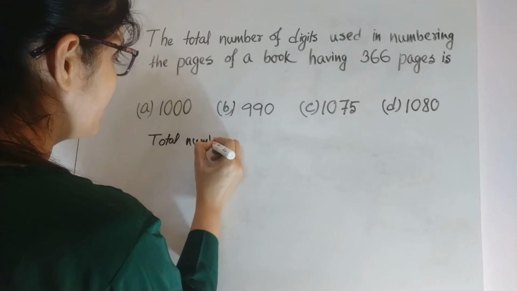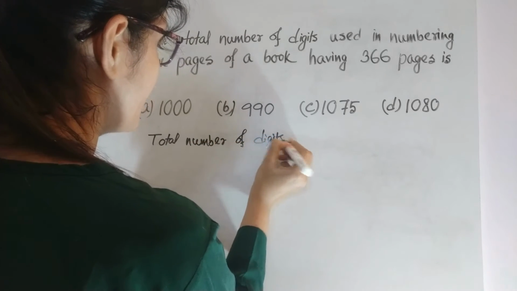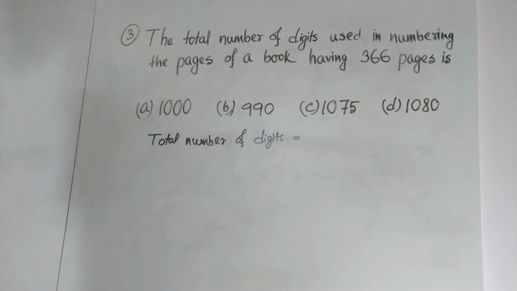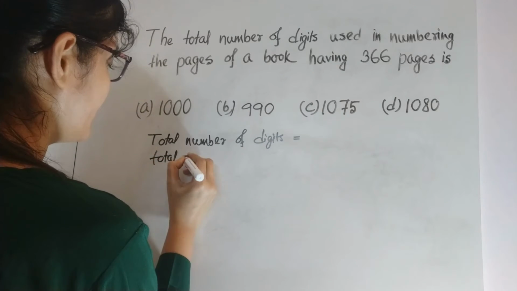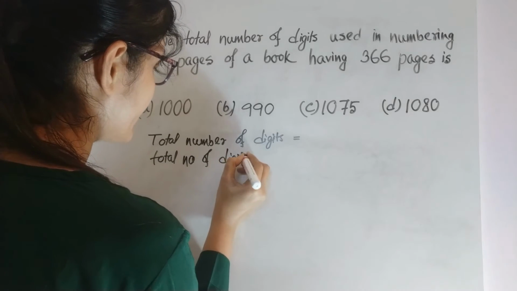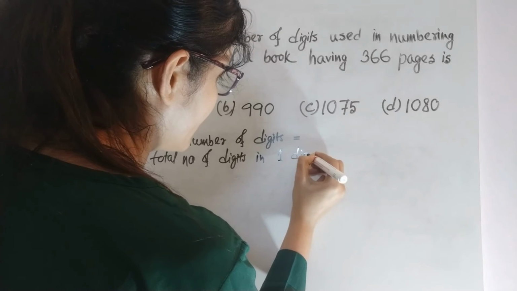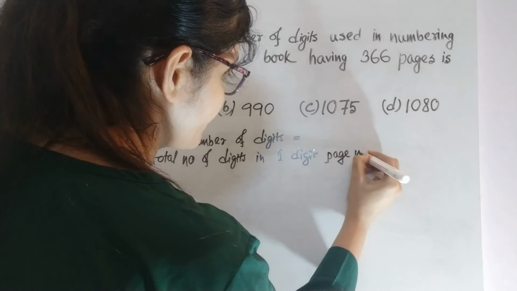That is, total number of digits in 1-digit page numbers